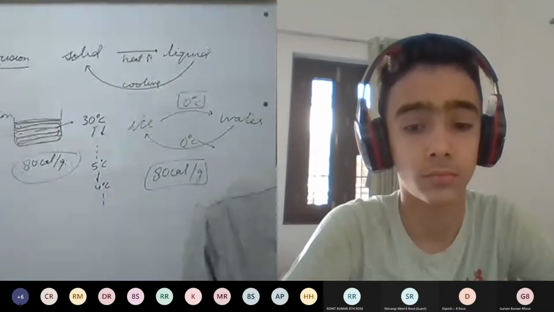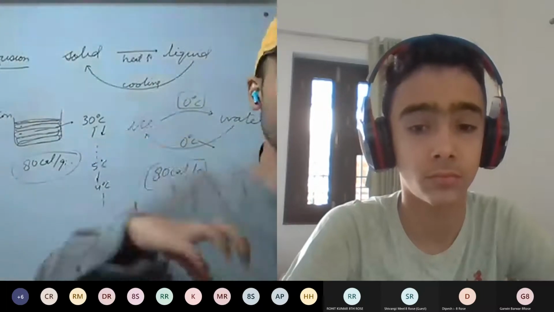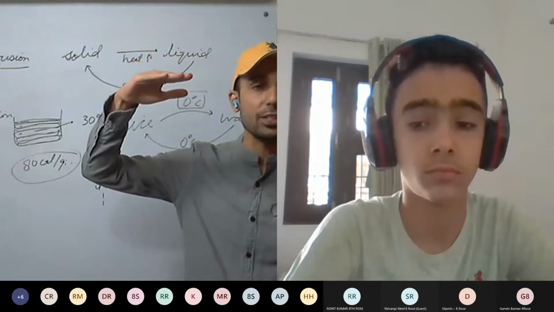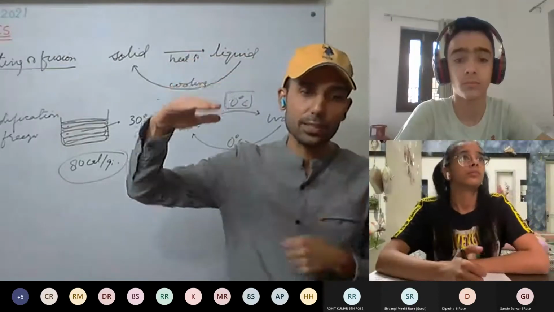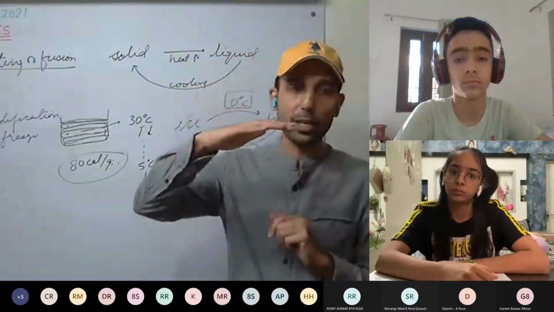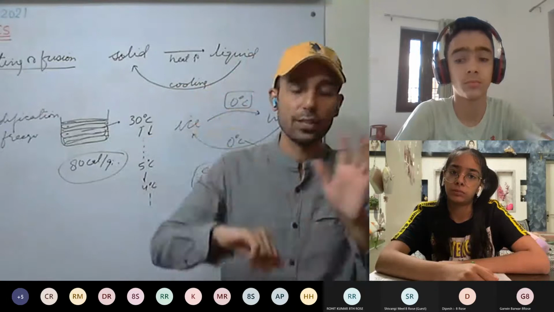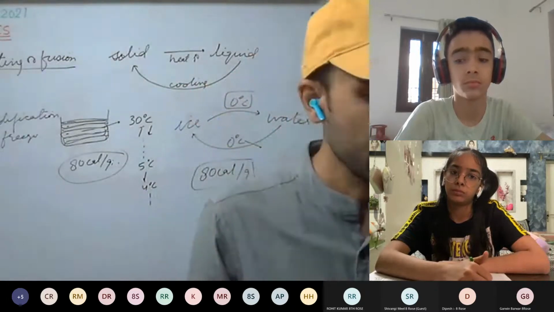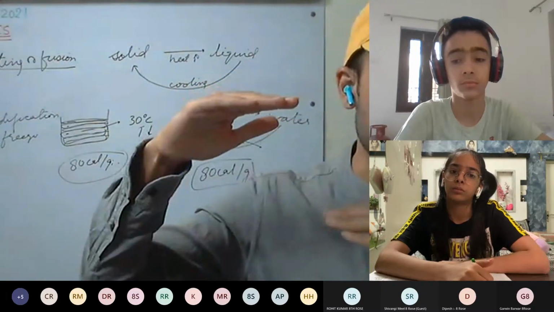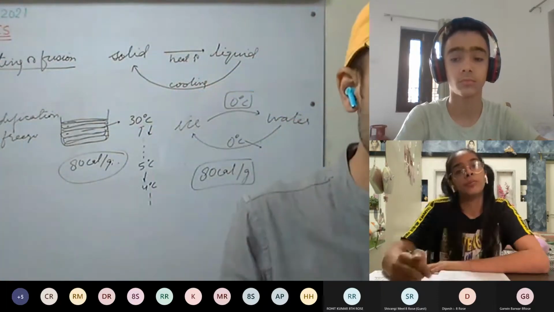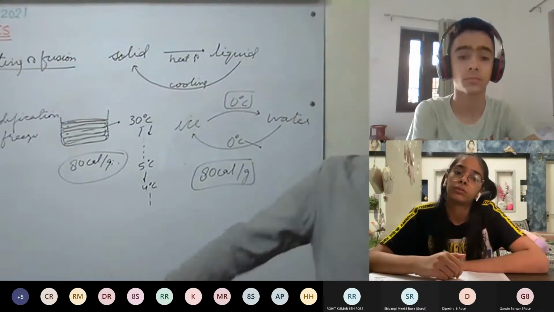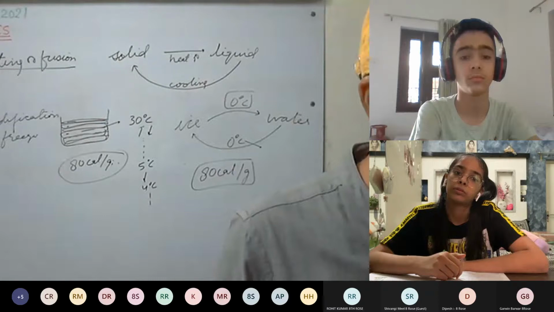Next, the melting point of a solid changes with a change in atmospheric pressure. As the atmospheric pressure changes, the melting point or freezing point of a substance changes. This you have seen in a pressure cooker. In a pressure cooker, what happens? Boiling point we'll discuss in the pressure cooker. Because of atmospheric pressure, the melting point and freezing point change. Boiling point as well changes. That we'll discuss.